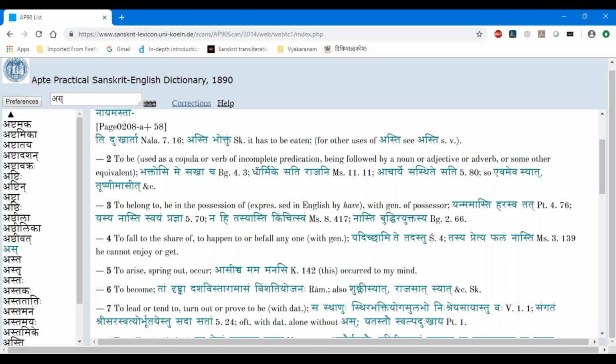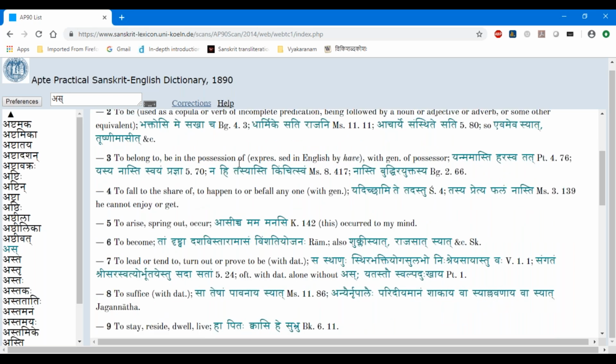So dharmike sati, basically being dharmika. Acharye samsthite sati. This is what he wants to show. So to be: evameva syat, tushnim asit. These are the examples. Just by looking at the examples, you can see it's actually to be, that's all. But he's giving a very big explanation here, used as a verb of incomplete predication and all these things.